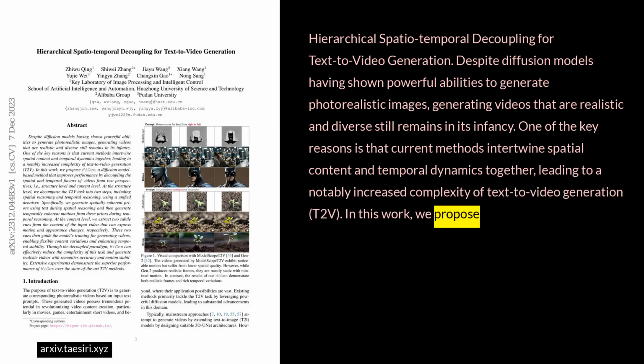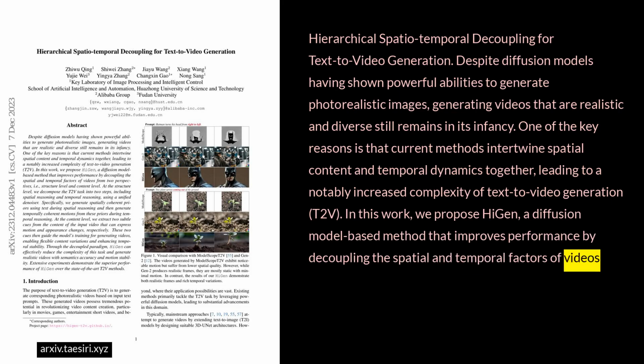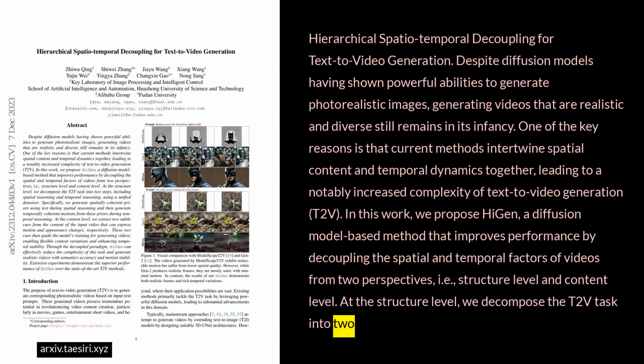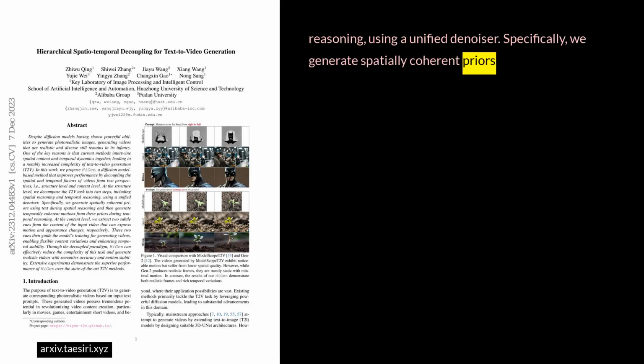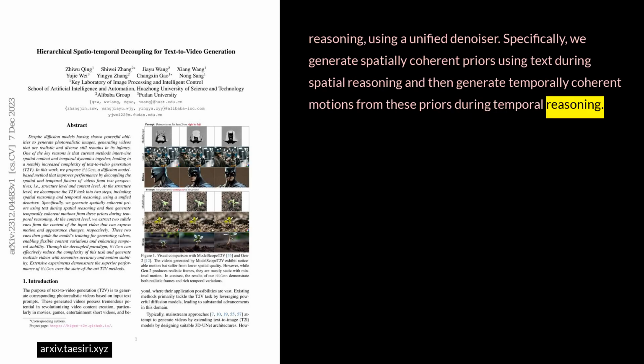In this work, we propose HiGen, a diffusion model-based method that improves performance by decoupling the spatial and temporal factors of videos from two perspectives, that is, structure level and content level. At the structure level, we decompose the T2V task into two steps, including spatial reasoning and temporal reasoning, using a unified denoiser. Specifically, we generate spatially coherent priors using text during spatial reasoning, and then generate temporally coherent motions from these priors during temporal reasoning.